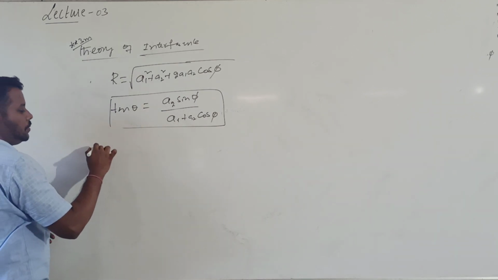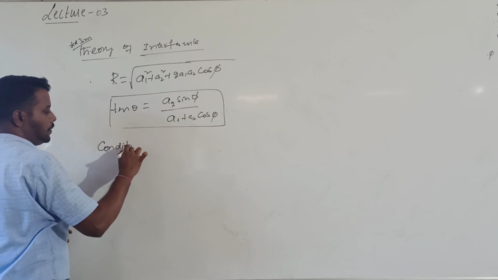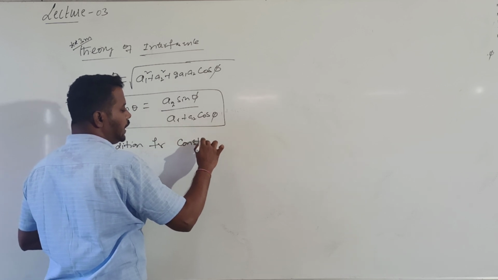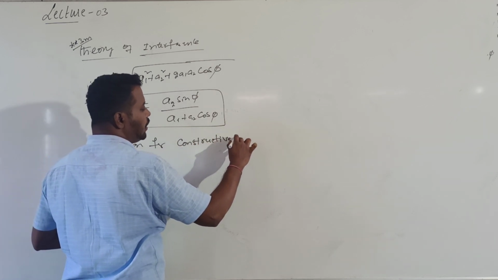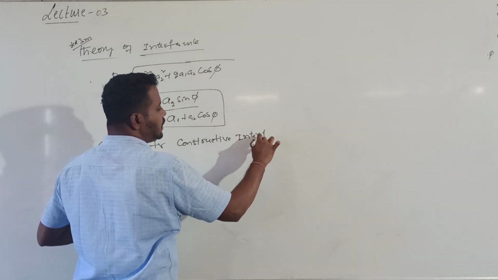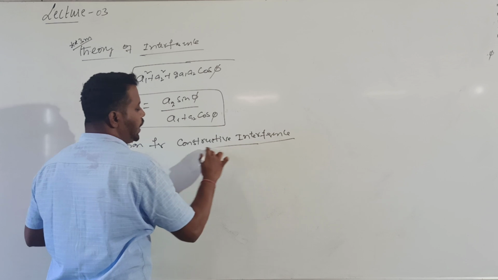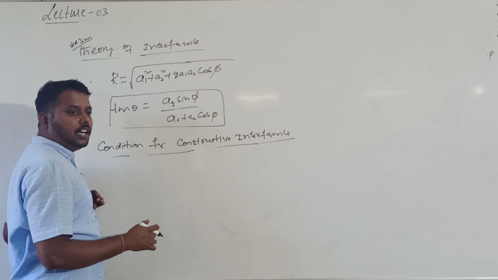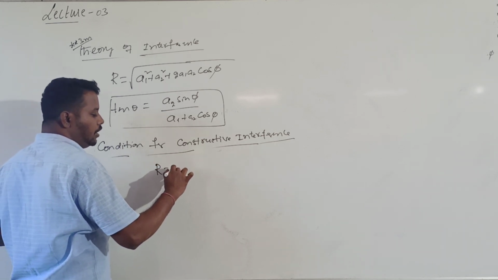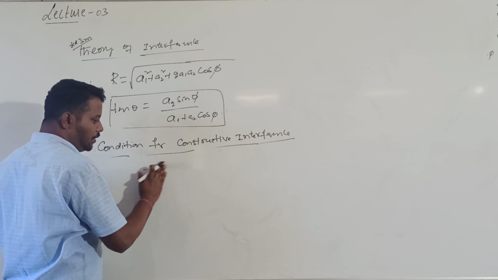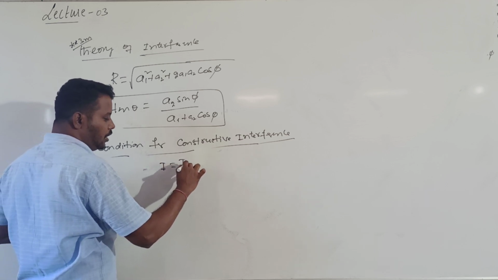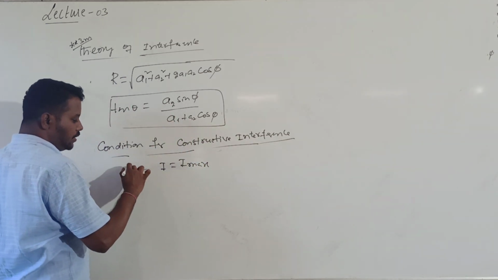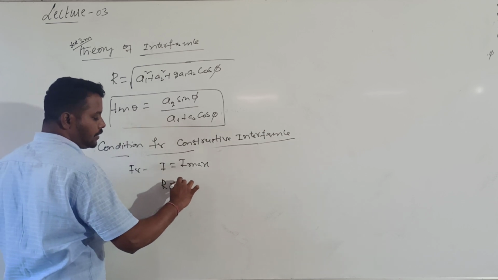Now based on this conclusion, what are the conditions for constructive interference? Interference is said to be constructive if two waves are superimposing in phase such that the resultant amplitude is maximum. For constructive interference, R value is equal to R max. Actually, for constructive interference, I value is equal to I max, the maximum intensity. For I to be equal to I max, R value should be equal to R max.